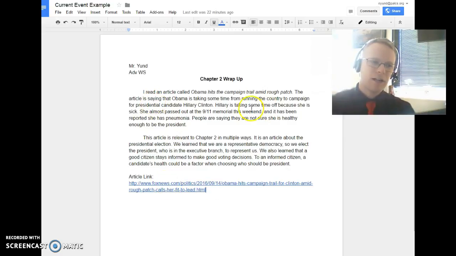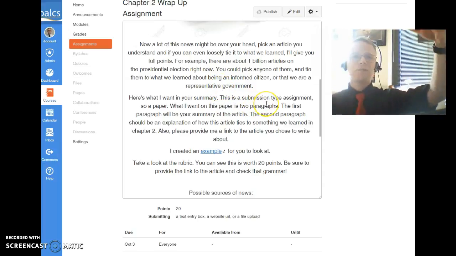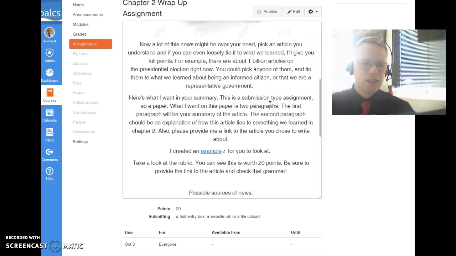So 5 points, 5 points, 5 points. I didn't see any grammatical errors, so this would be a 20 out of 20 paper. And that's what the expectation for you is. It should look something like that. Remember, a paragraph is 4 or more sentences in Mr. Young's class. And that's what we have for today.